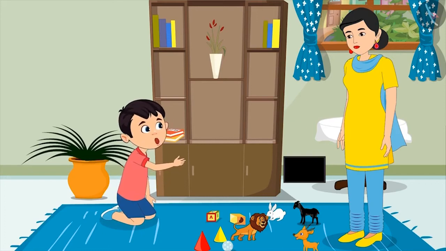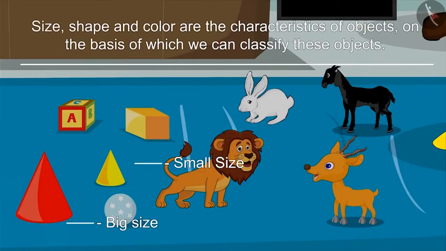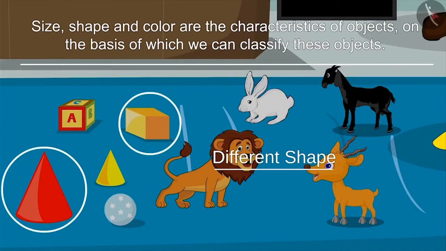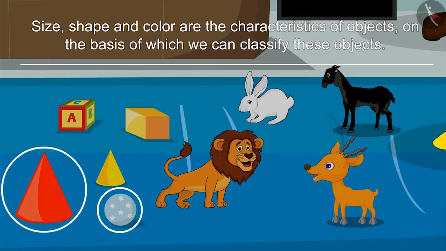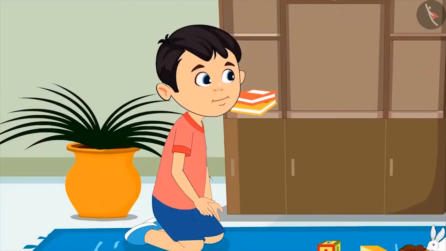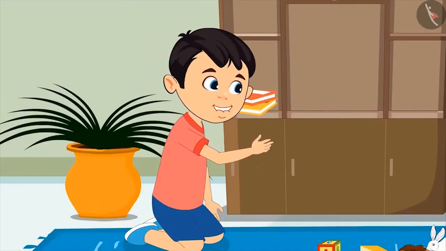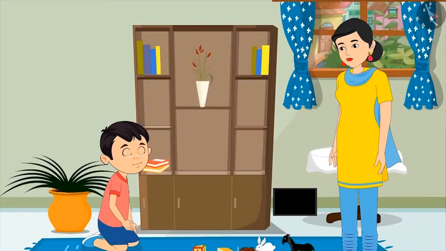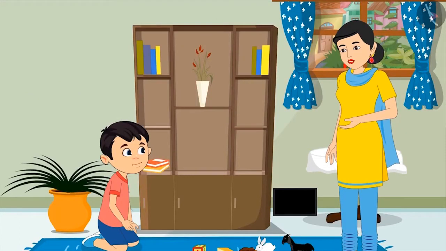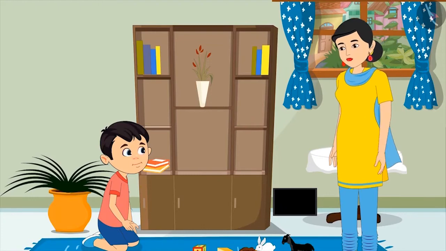Yes, Mom, but I did not get why are you telling me all this? My dear, big or small size, different shape or different color. These are the characteristics of these objects, on the basis of which we can differentiate, classify them. Oh, okay. So you are older and I am younger. These are also our characteristics, isn't it? Yes, Chotu, you got it absolutely right. Very good.